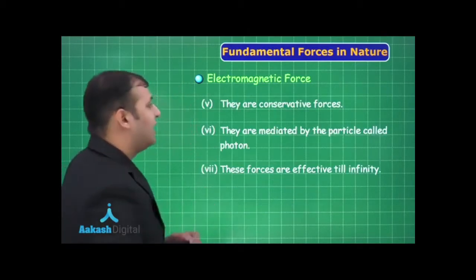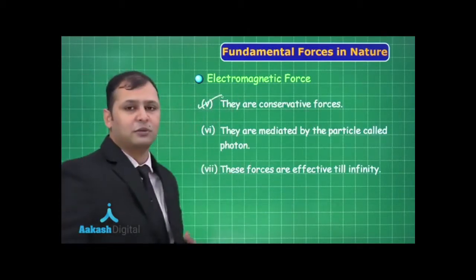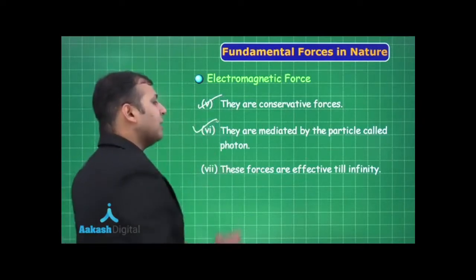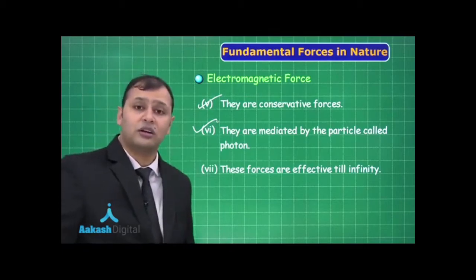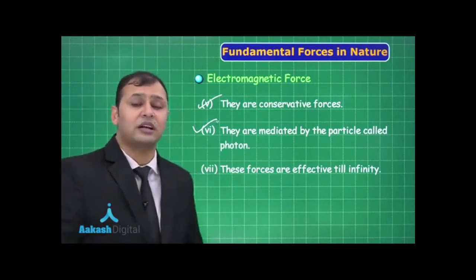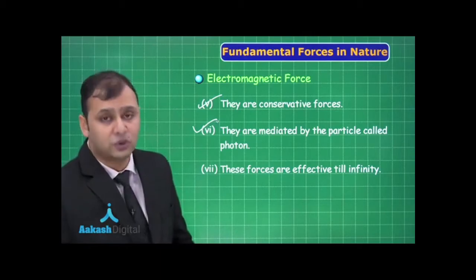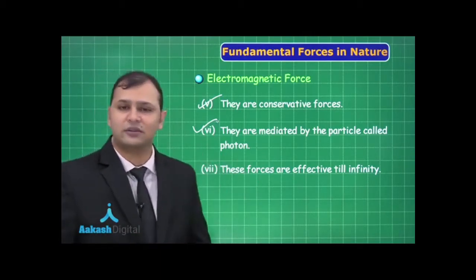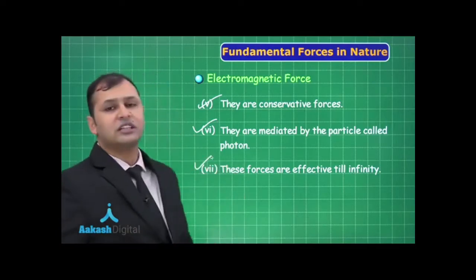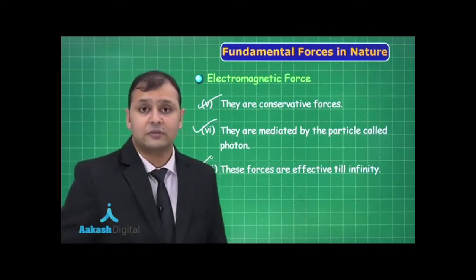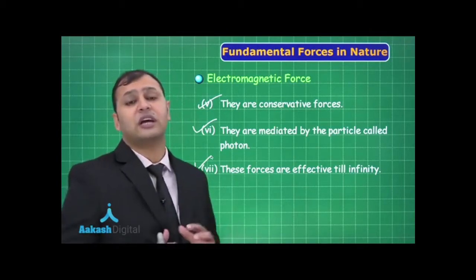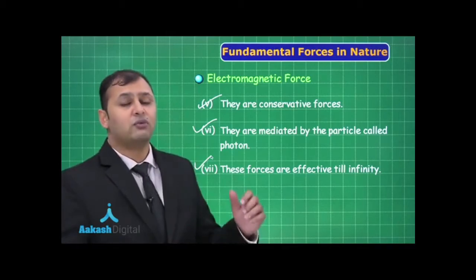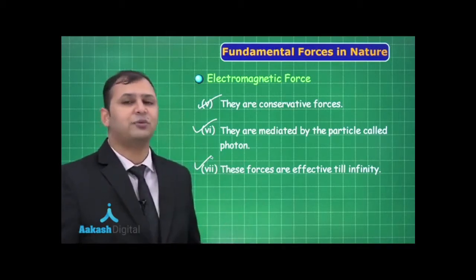Moving ahead, they are conservative in nature as per the central force law, and then they are mediated by the particles known as photons. Yes friends, photons are the same particle of which light is constituted. So photons are the mediating particles for electromagnetic forces. Then these forces are effective till infinity. That means for gravitational force and electromagnetic force, since the force is inversely proportional to r square, force will be zero when the distance is infinite.